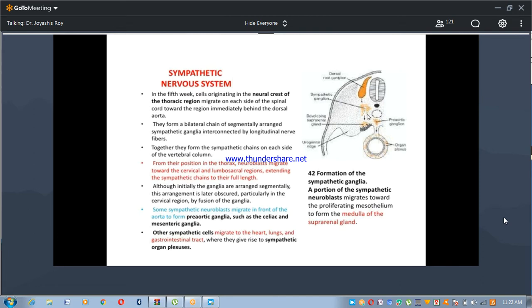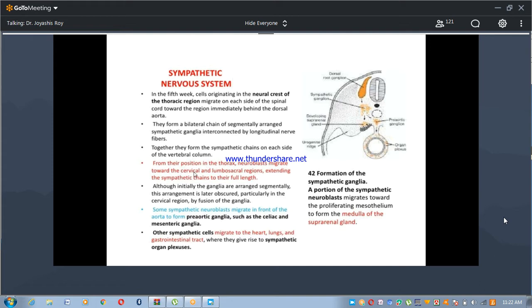The sympathetic ganglia form a chain. This chain is known as the sympathetic trunk. They form a bilateral chain of segmentally arranged sympathetic ganglia interconnected by longitudinal nerve fibers. Together, they form the sympathetic chains on each side of the vertebral column. So, during embryonic development, the sympathetic chains develop on each side of our vertebral column.